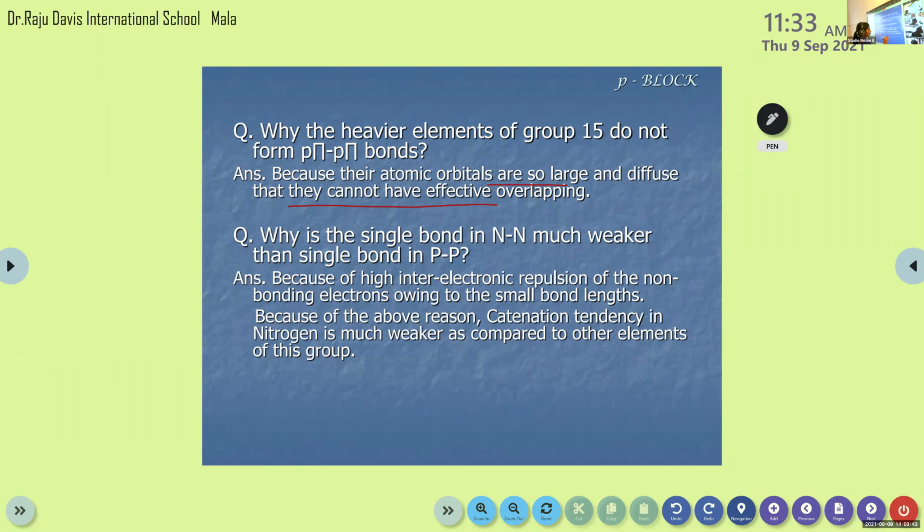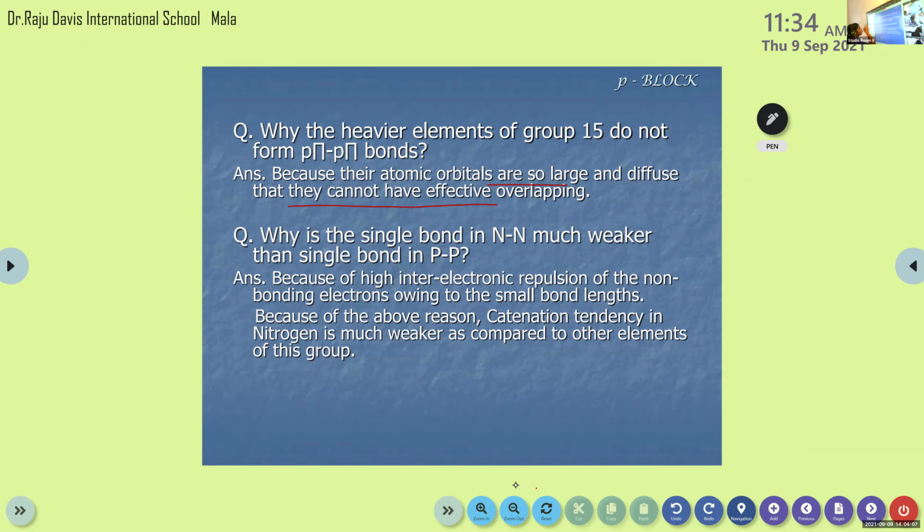You know that due to the overlapping of orbitals, double bonds or multiple bonds are formed, right? Sideways, lateral overlapping. So in the case of these heavier elements compared to nitrogen, their atomic orbitals are very large and diffuse. They cannot make effective overlapping, so they cannot form multiple bonds.